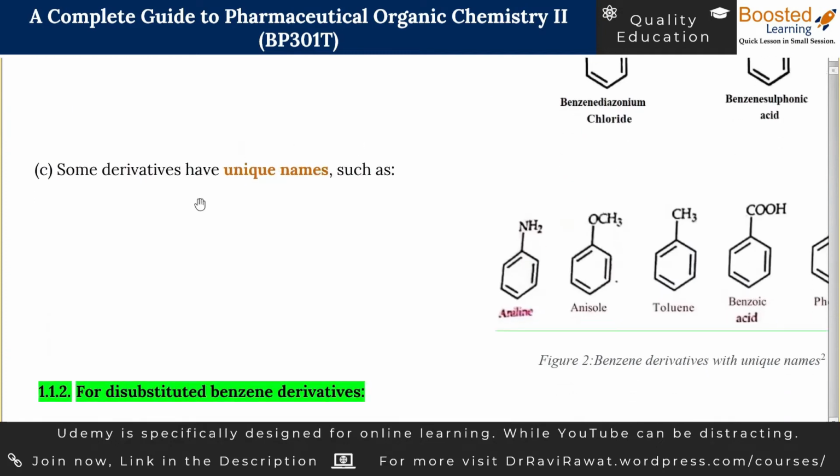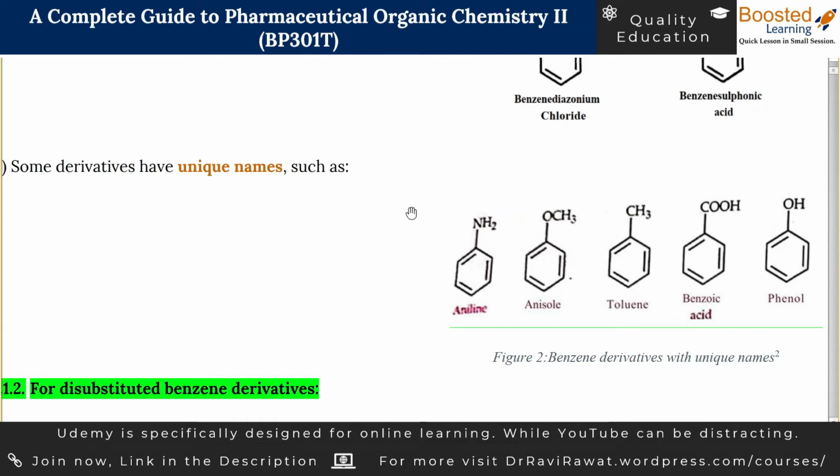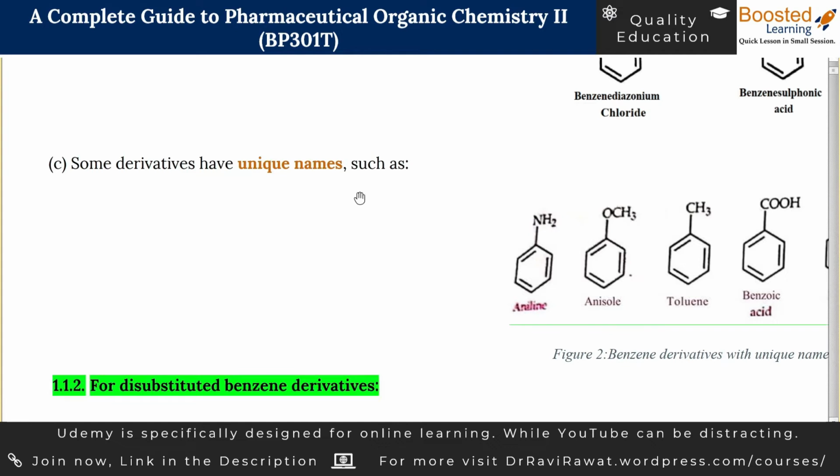Let us see subcase number 3 for monosubstituted benzene itself. From the previous two cases, we are only discussing how to name monosubstituted benzenes. The third case also belongs to monosubstituted benzenes, and the thing is that sometimes benzene derivatives are assigned unique names.